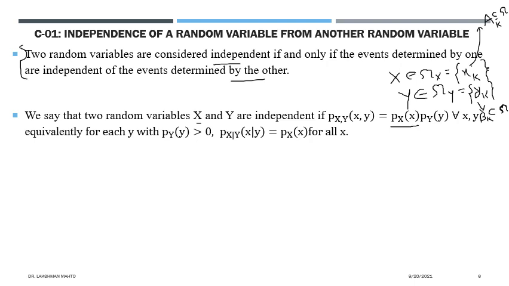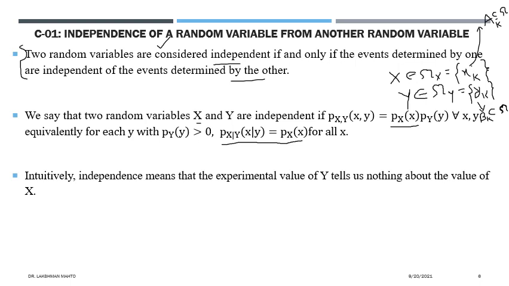This definition is more useful from the computational point of view, and it is a computed approach. If you try to see it from the observation point, this is the definition, and this is the notion of independence of two random variables from the computational, or mathematical, point of view.